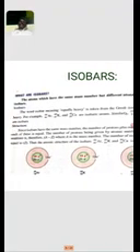The word isobar, meaning equally heavy, is taken from the Greek words iso, meaning equal, and bar, meaning heavy. For example, argon with mass number 40 and atomic number 18, potassium with mass number 40 and atomic number 19, and calcium with mass number 40 and atomic number 20. These three different elements have the same mass number but different atomic numbers. So these are called isobars.